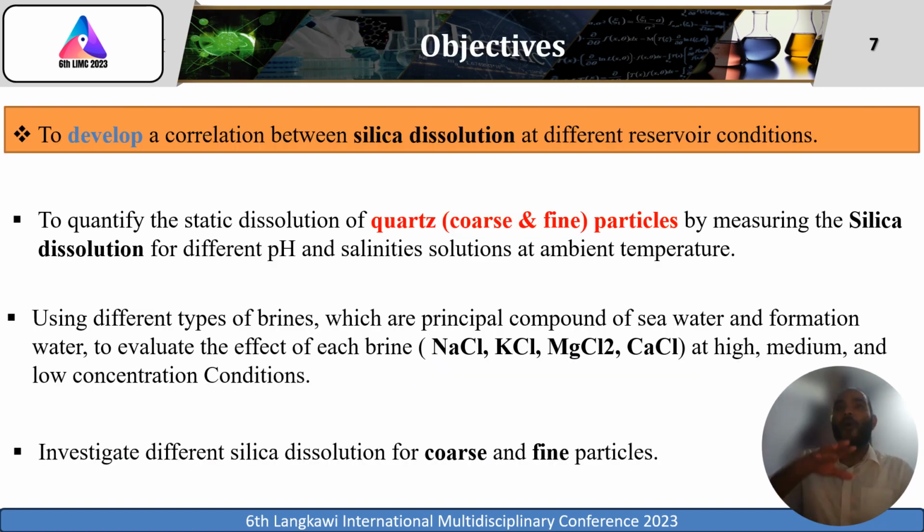So, from this point, our objective is to develop a correlation for silica dissolution at different reservoir conditions. Here, the silica dissolution will be measured for coarse and fine particles, also at different pH and salinity solutions at ambient temperature. Also, we use different types of brine, for example sodium, potassium, magnesium, and calcium chloride, which represent seawater and also the formation water inside the reservoir. We also investigate the different silica dissolution for coarse and fine particles.